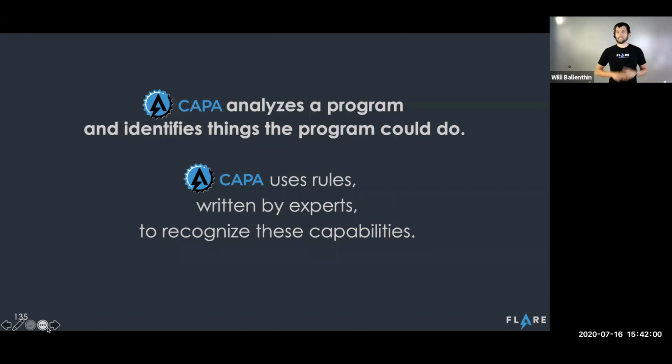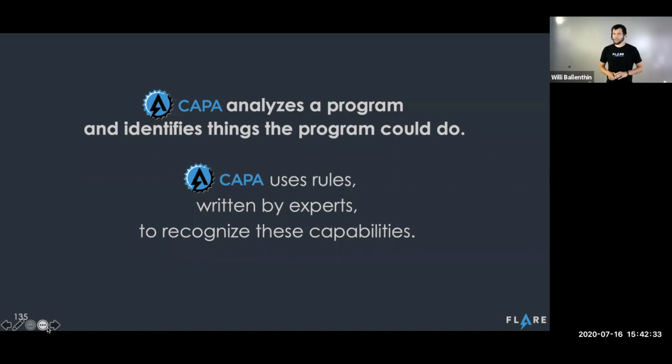It also has an extensible rule set, which means that Kappa is always learning new capabilities, new things that it might see in malware. Also, you can learn too, because we've designed these rules in a way to be easily digestible by a human. So if you're not quite sure how process doppelganging works to effect process injection, you can take a peek at that rule and understand, oh, these are the key features that I would need to notice while inspecting that program.